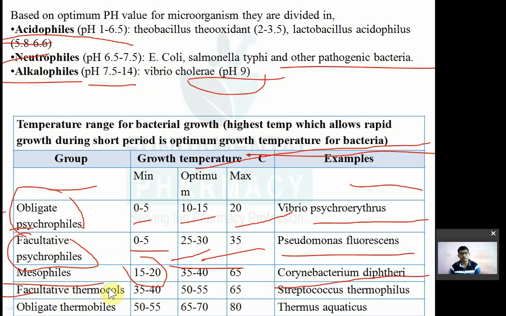Am I audible to you clearly? Can you hear me? Facultative thermophile.